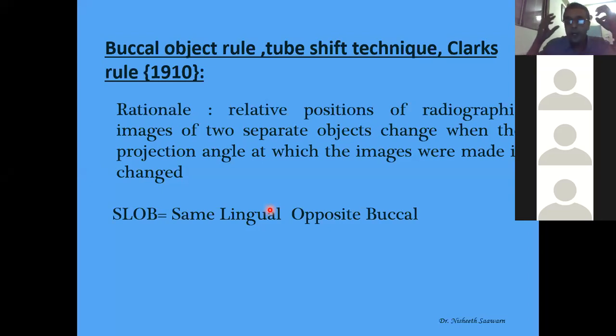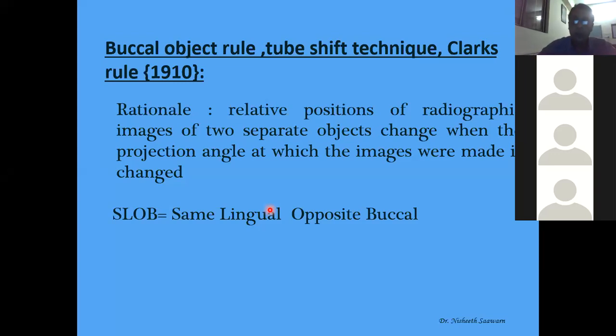In the radiograph, say the source of the X-ray is your eye. From there you are seeing an image made from a point source. When you see the teeth or the image, it means that your eye is supposed to be inside the X-ray tube. You are seeing a vision from there, like a photograph taken from a camera. Actually you are seeing from the photographer's eyes, from where the photographer was located. Same thing, if I change my position from where I see something, two different views will be seen.